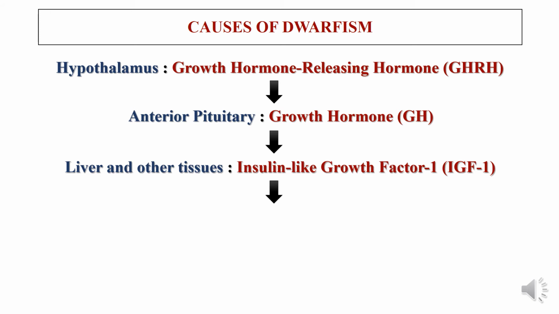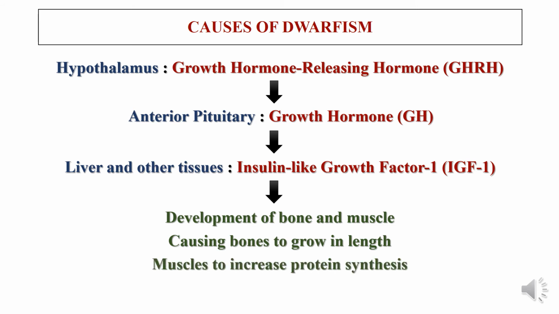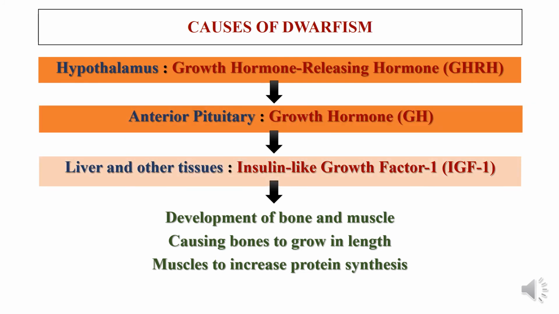Thus, insulin-like growth factor 1 directly promotes the development of bone and muscles, causing bone to grow in length and muscle to increase protein synthesis, which makes more and more protein. Thus, dwarfism can result if there is a deficiency in any of these three hormones.